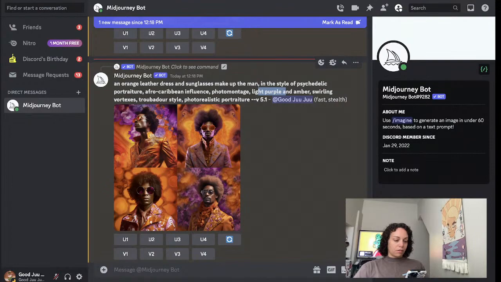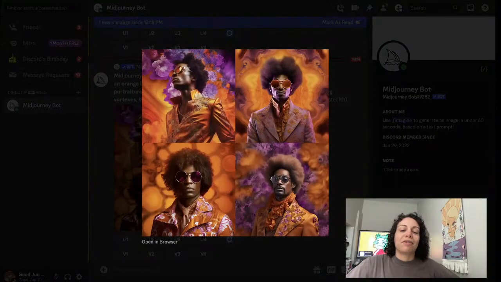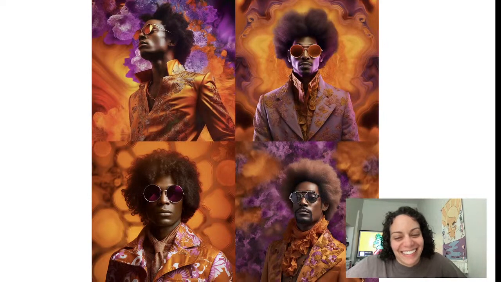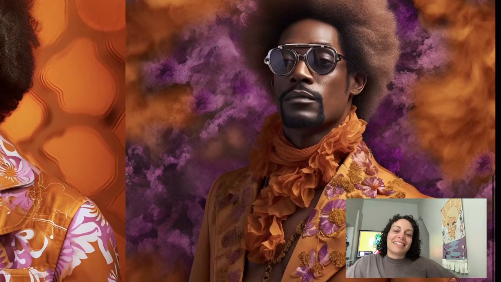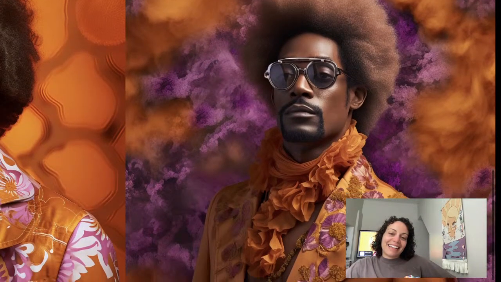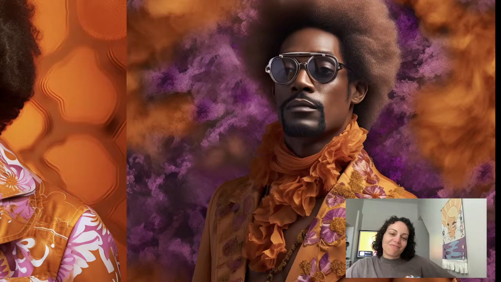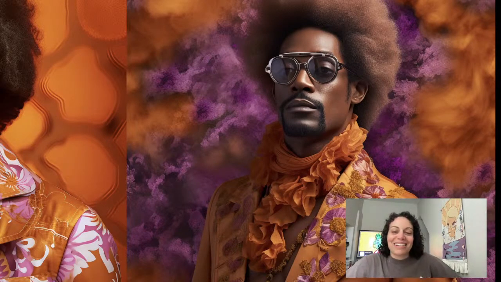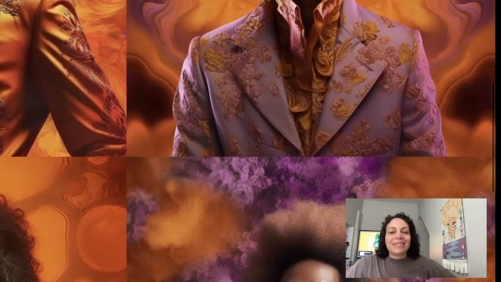Troubadour style. What is that? All right, Troubadour style. This is an art movement. 19th century idealized depictions of the Middle Ages and Renaissance. Oh my God, that explains why we're getting this Prince energy in the bottom right. Like, oh my God. This is giving Prince. I kind of love it. This ruffled scarf, like, so good.